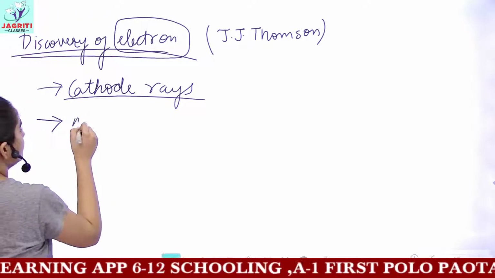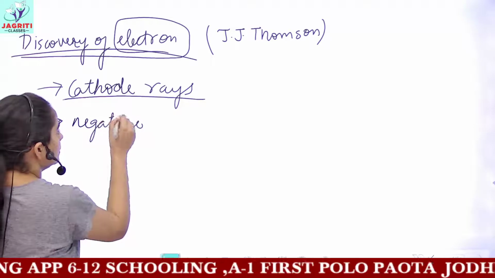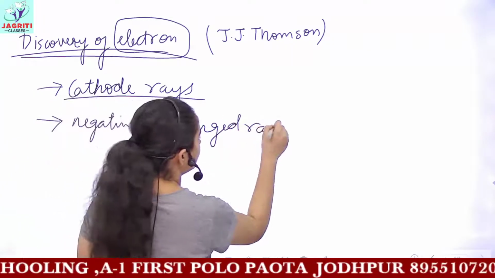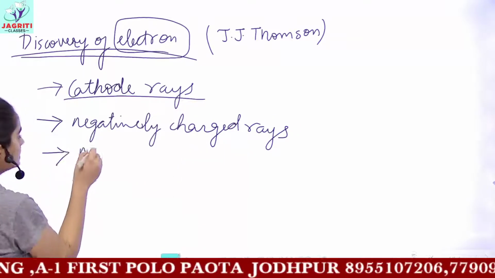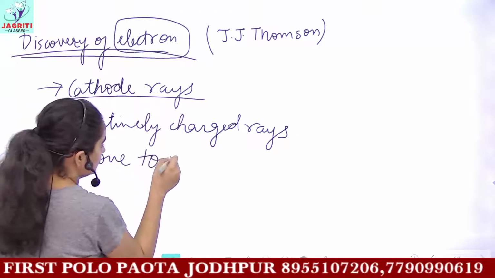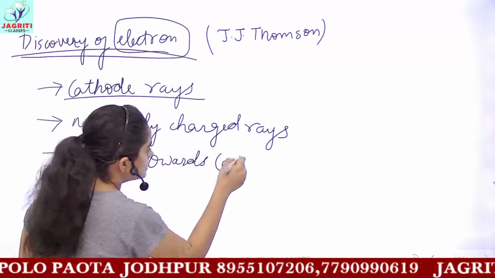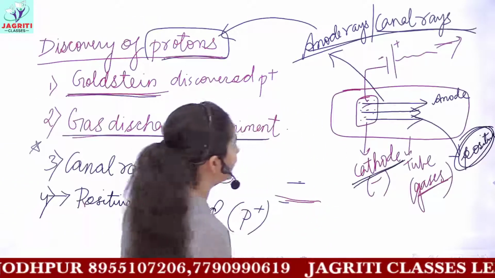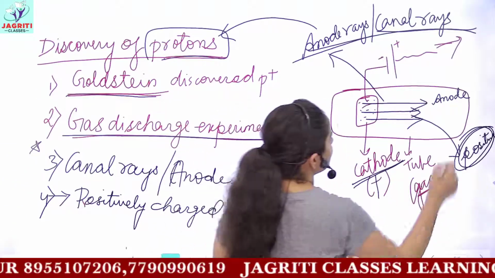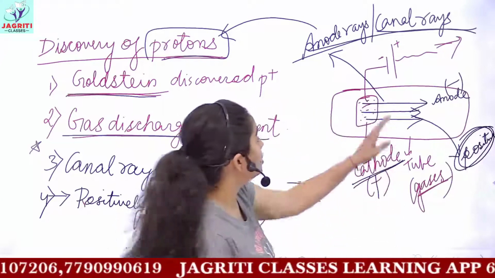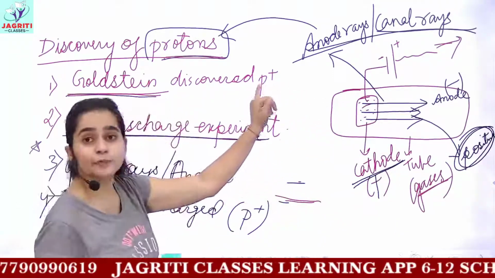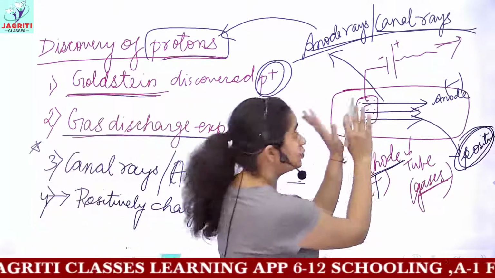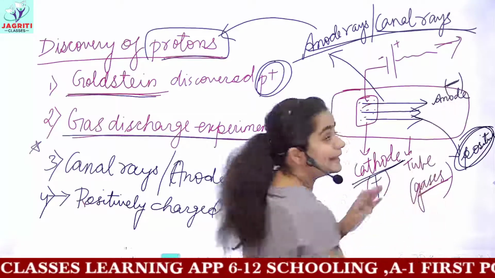These rays are negatively charged rays. They move towards the cathode. Okay, there is an error in the last slide: cathode is your positive terminal and anode is your negative terminal. Because these rays are made up of protons and protons are positively charged, the positively charged rays will be attracted towards the negative terminal.